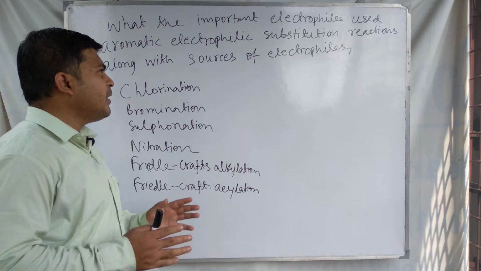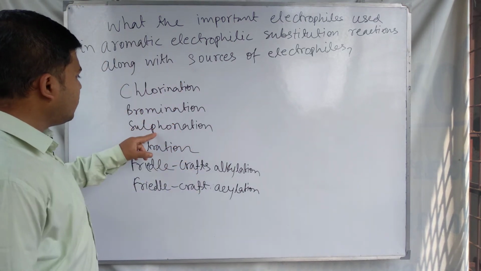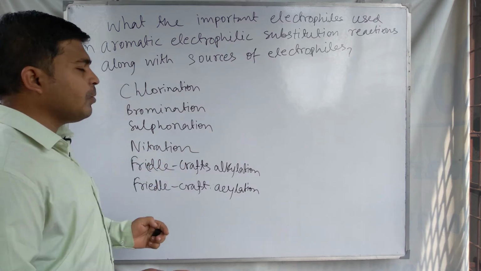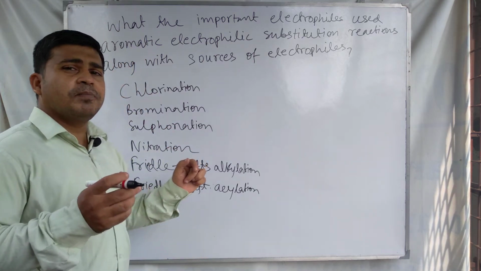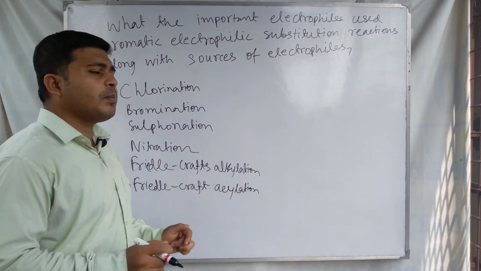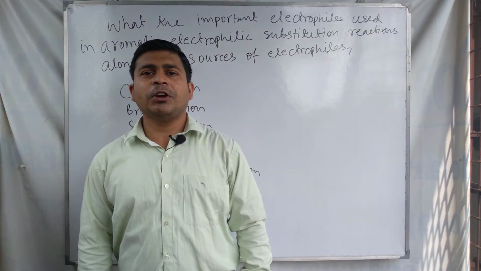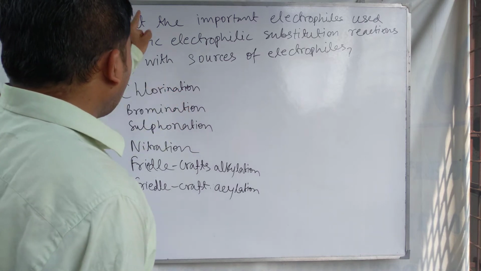We start our discussion on the important electrophiles in aromatic electrophilic substitution reactions along with the sources of the electrophile. So I am listing six kinds of reactions on benzene, where we discuss the important electrophiles and the sources of these electrophiles in these six types of organic reactions.